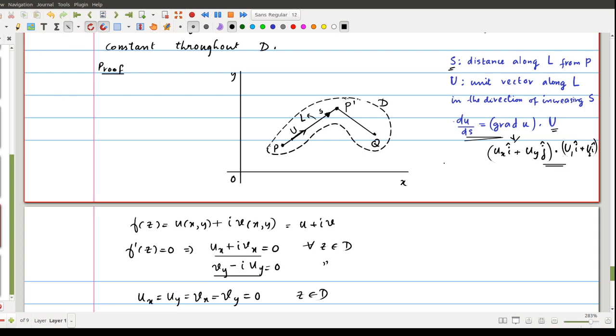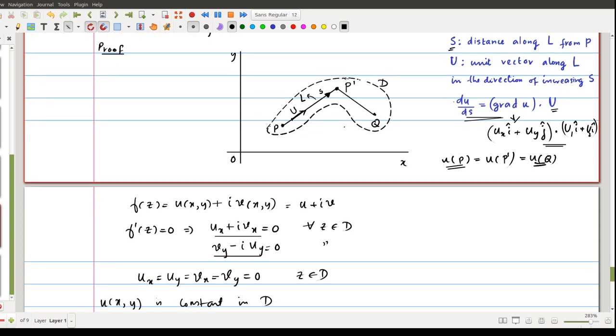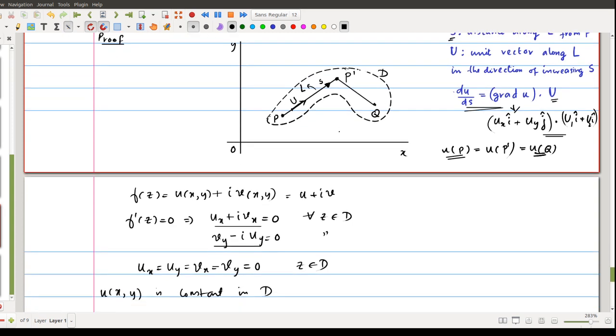line segment L. As a consequence, you can write u of P will be the same as u of P prime. And if you repeat the same thing from P prime to Q, you can get u of P prime is the same as u of Q. Consequently, you can say that u of P is equal to u of Q. That means if you choose any arbitrary points from this D, you can get u of P is the same as u of Q throughout this D. That means u is a constant in this D. So we make use of this to prove this u of xy is a constant.